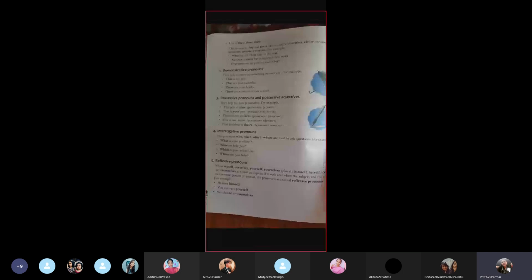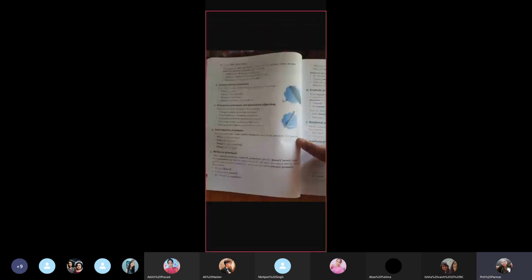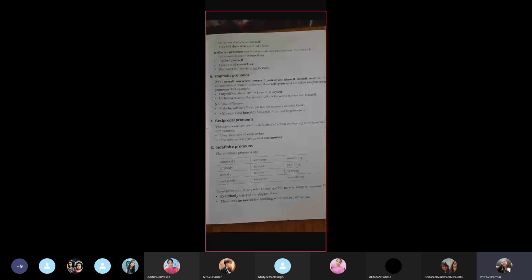Reflexive pronoun can also be used after prepositions. Many a times reflexive pronouns can be used after a preposition. Okay, how? Let us see. We should depend on ourselves. On is a preposition. What is a preposition? Which is telling you the condition of a particular situation.